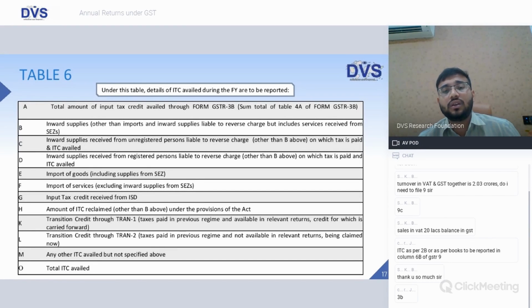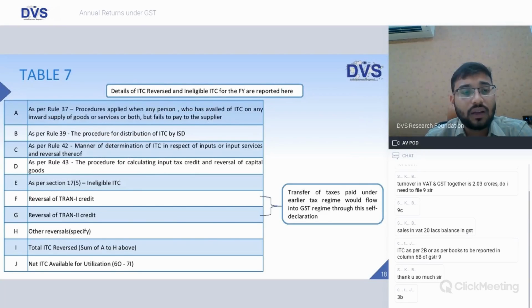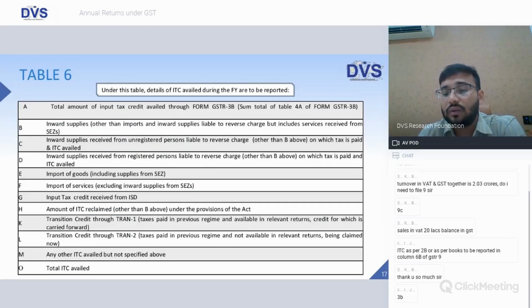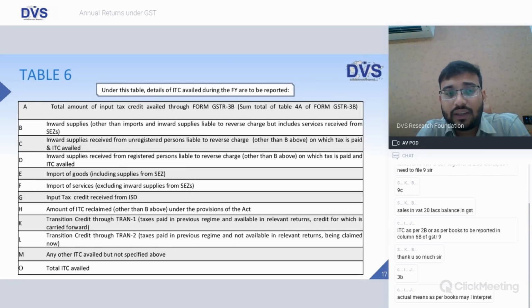So here you have to mention what is your actual inward supplies, not what you had claimed in 3B, because in any which way there would be reconciliation later. If you see in table number 7 and table number 6, there would be reconciliation later. So as per books of accounts, what all was required to be considered as tax on inward supply, that needs to be mentioned here in 6B. So if you see table 6A, sir, total amount of ITC availed through form GSTR 3B. That detail you have to mention here.